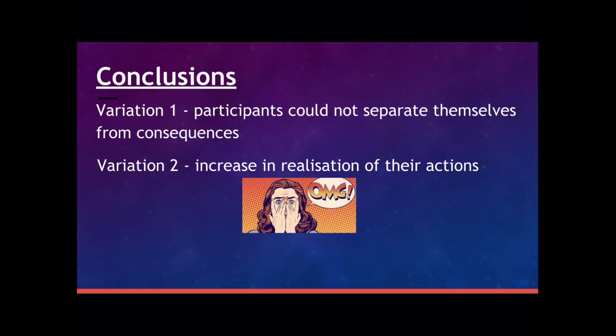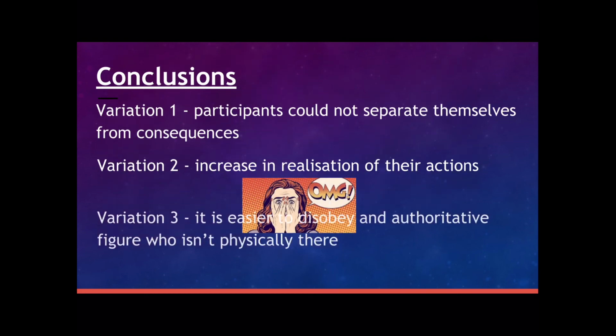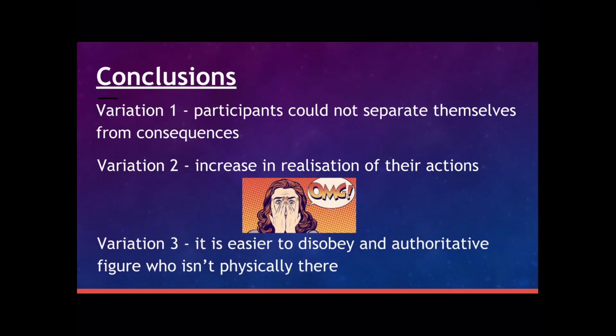As the experimenter wasn't in the room in variation 3, it made it easier for the participant to do what they wanted to do, which was use a lower voltage or none at all, as they believed it was a better thing to do. This was because there was no pressure, as the authoritative figure wasn't in close proximity.